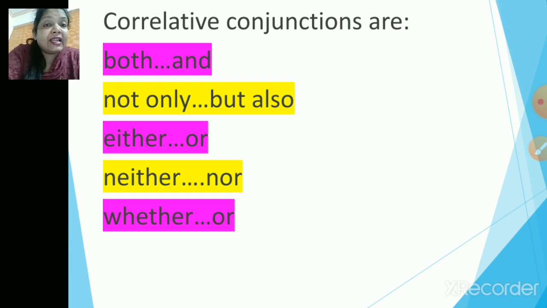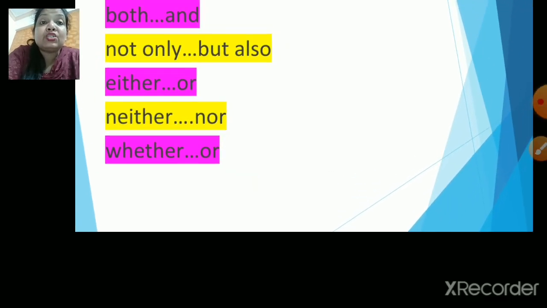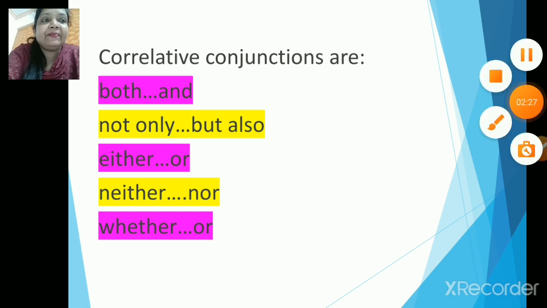Okay children, let us do it once again. Both and, not only but also, either or, neither nor, whether or. So based on these pairs, we will do a quick activity.